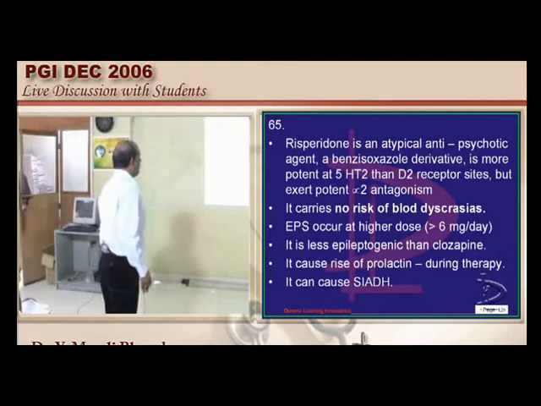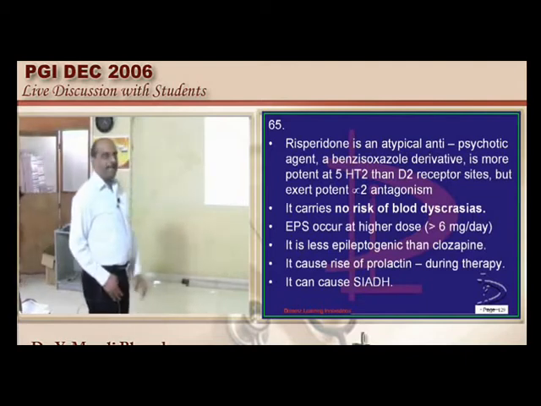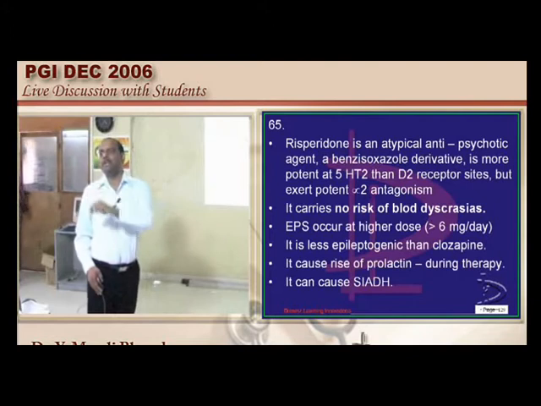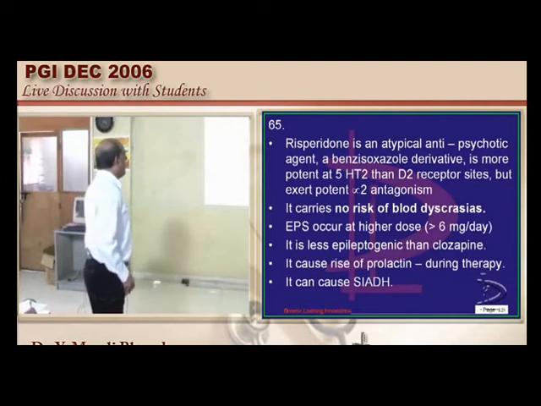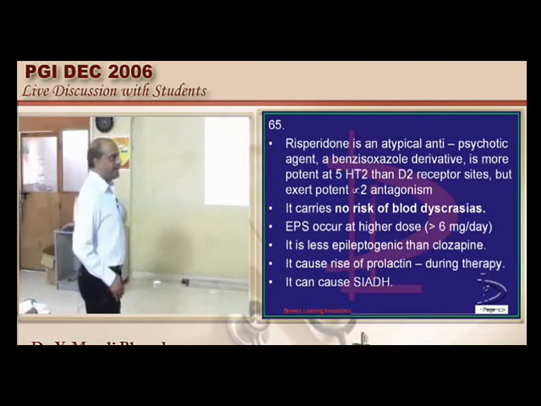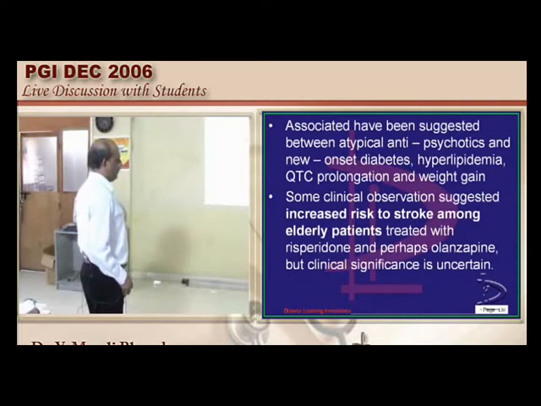But if you take risperidone, it is less epileptogenic compared to clozapine. Clozapine has more chance of causing seizures. Risperidone causes prolactin rising during the therapy, and it also can cause SIADH. Another important problem with risperidone needs to be remembered.